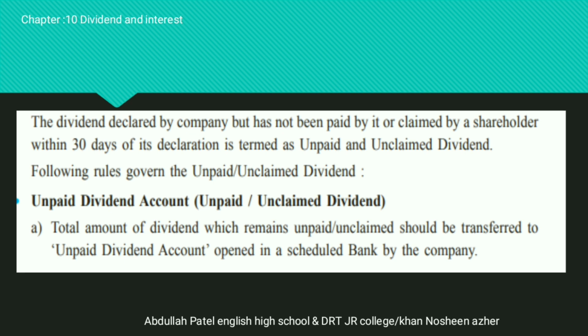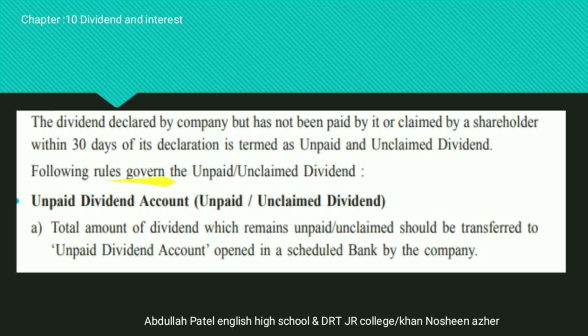As we already know that there are two words, unpaid. Unpaid means it is related to the company, and unclaimed means it is related to the shareholder. But in both the terms, dividend has not been paid to the shareholder. So we will read the paragraph first. The dividend declared by the company but has not been paid yet, or not claimed by the shareholder within the 30 days of its declaration is termed as the unpaid and the unclaimed dividend.